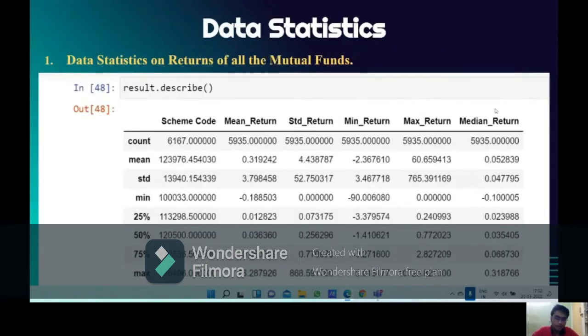Now in this data, we have calculated the mean of the mean return of every fund. Same as that, we have calculated the mean of the standard deviation of return of every fund, and same for all. Now we have arranged the mean return values in ascending order for each fund. With their mean return values in ascending order, we have calculated the 25% position mean return. Same as that, we have calculated the 50% position mean return, and same for the 75% position of the mean return.